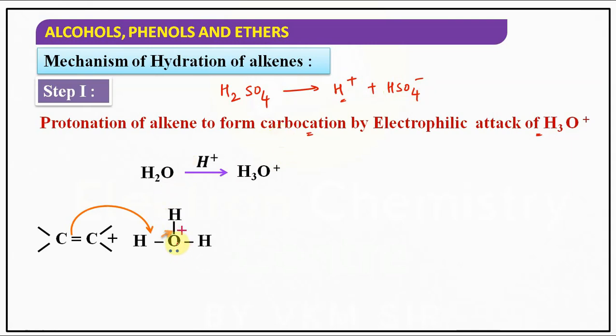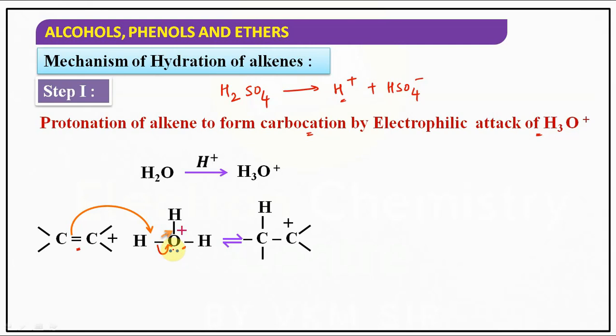In the hydronium ion, oxygen is electron deficient. Now the alkenes are electron rich in terms of pi electron density, so that pi electron density is given to that oxygen.